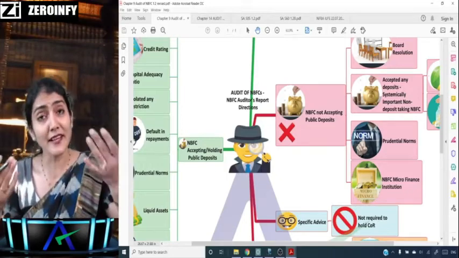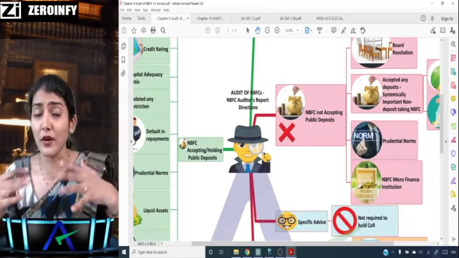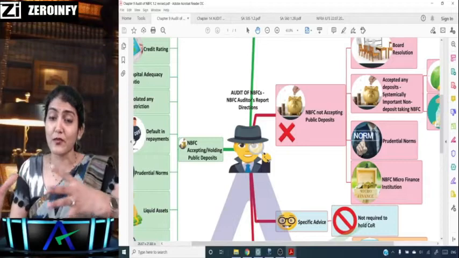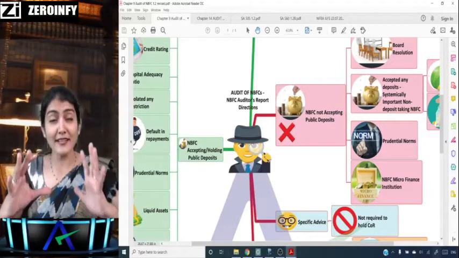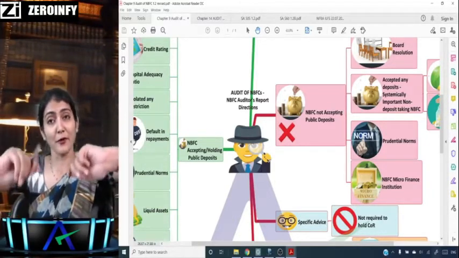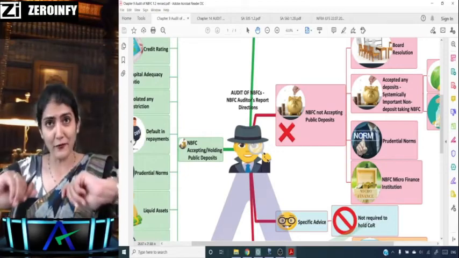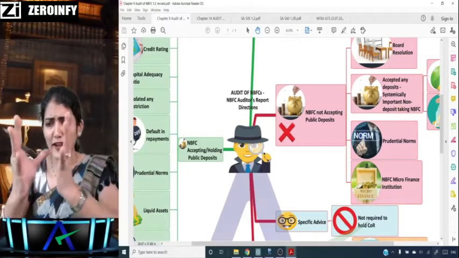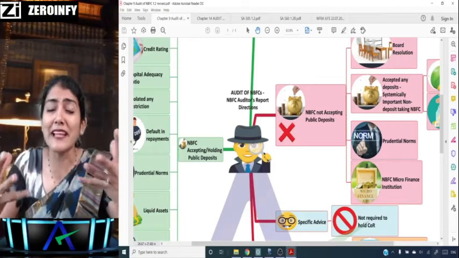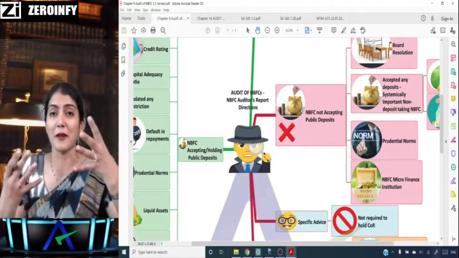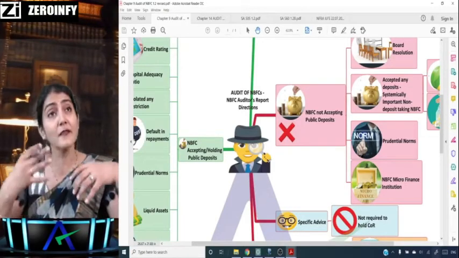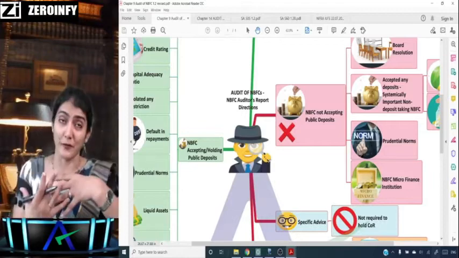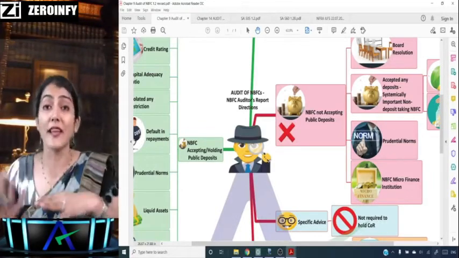I give a disclaimer over here that this is not the book you need to use for your main study. The main study for the subject has to be done from the big fat books, or whatever main theory book you are following for the preparation of the subject. This is purely for revision purposes, for revising one day before the exam.